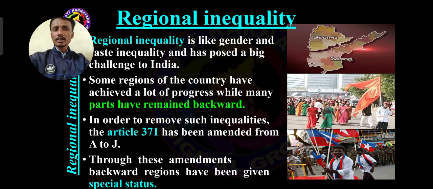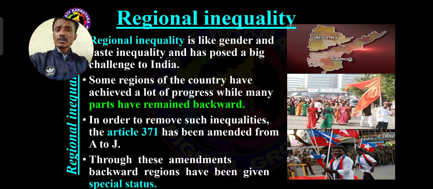So in Karnataka, Raichuru, Gulbarga, we should consider Hyderabad-Karnataka. Under Article 371J, Hyderabad-Karnataka received special status, because these are not yet developed areas. This is regional inequality. Got it?